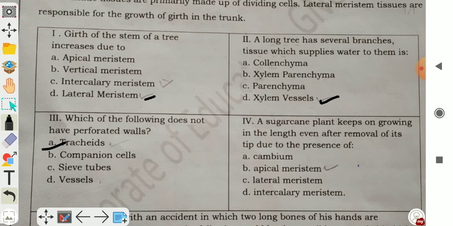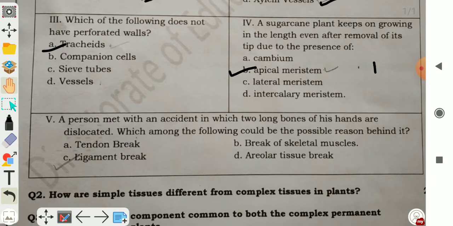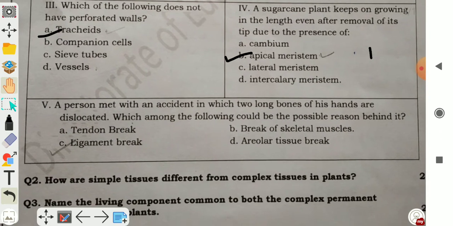Which one is the correct answer? A. Cambium, B. Apical meristem, C. Lateral, and D. Intercalary meristem. So the correct answer will be B, apical meristem, which is responsible for the growth of tips of the stem and root.